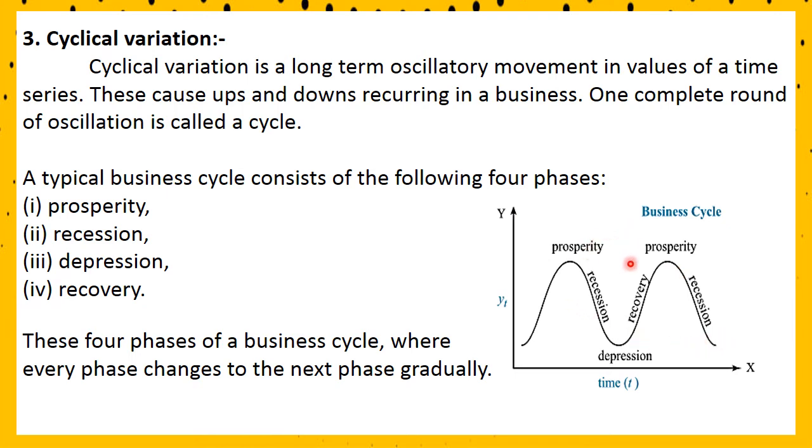So these all 4 phases of the business are repeated. It can be repeated or it changes gradually. It is not a sudden decrease or increase. It is a very slow process. Okay.